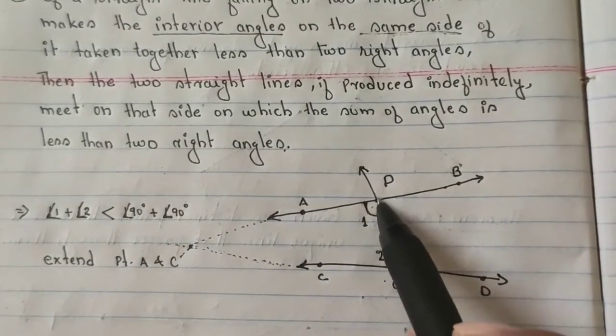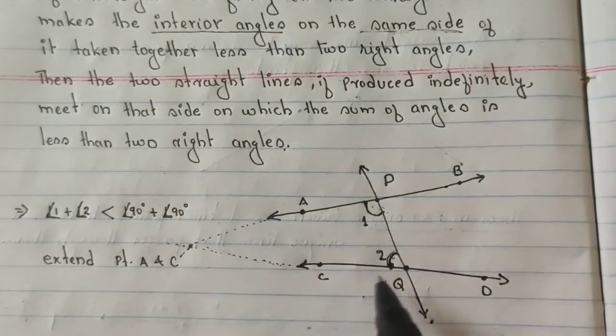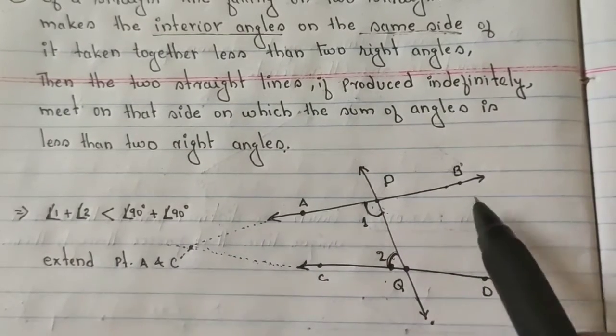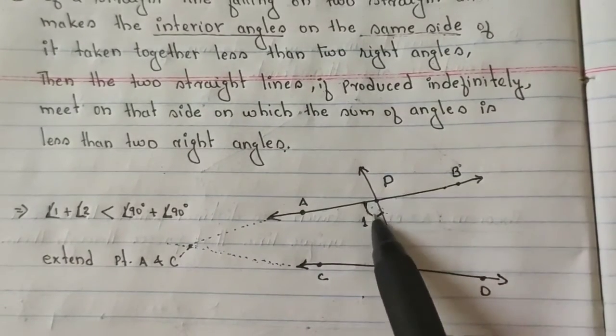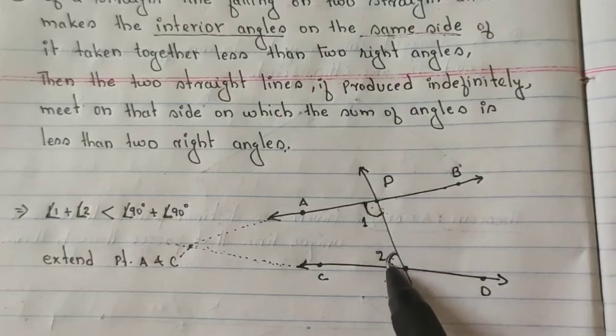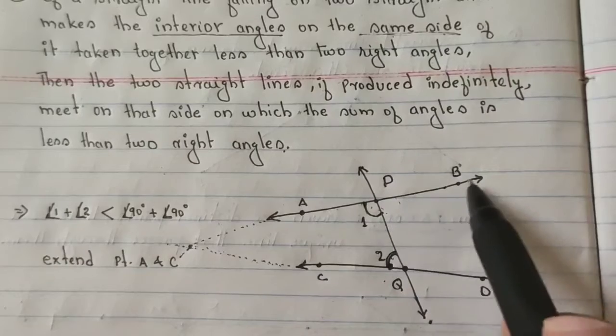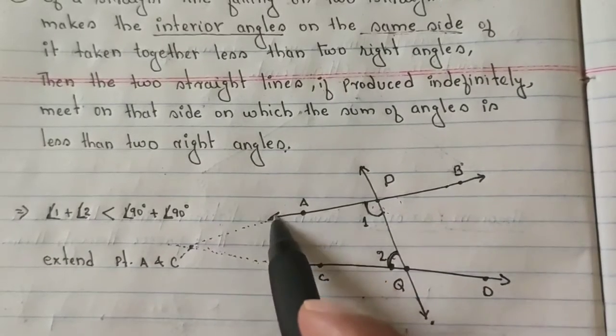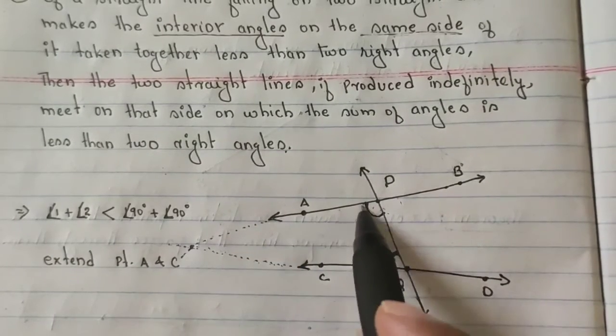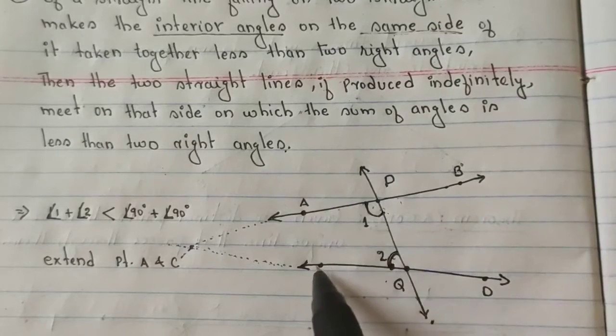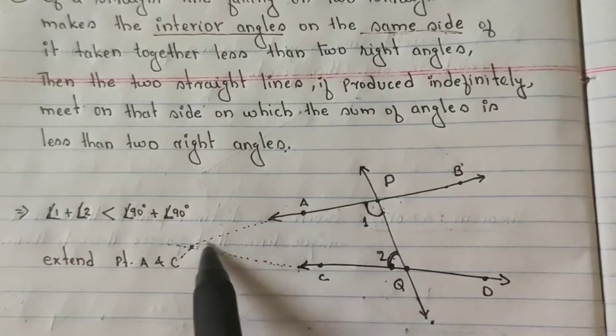You have to produce these two lines this way, not this way, because here you are getting less than two 90-degree angles. If you produce here, they will not meet, but here, because the angle is smaller than 90, at a certain point these two lines will intersect.